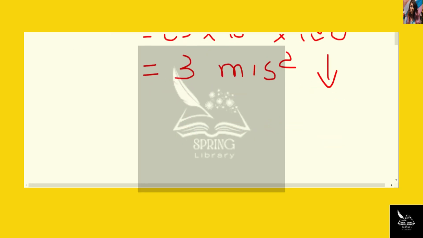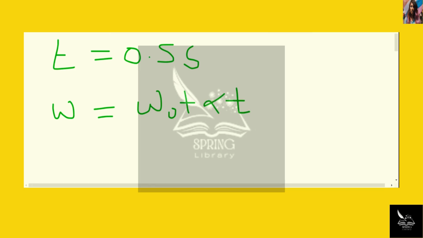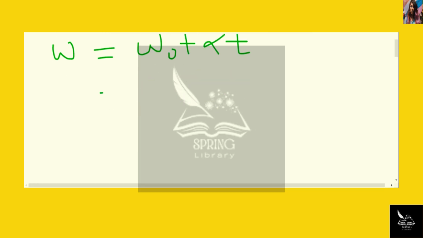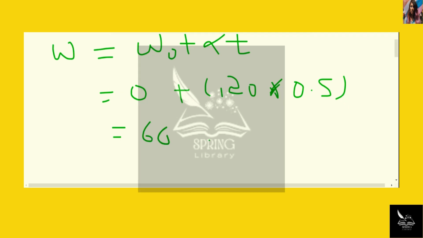Now let's consider the first case when the time t is 0.5 second. So we can write the formula that omega is equal to omega 0 plus alpha t. Let's put the values here. So it's 0 plus 120 into, now our time period is 0.5. So instead of t, that will be 0.5, equivalent to 60 radian per second.